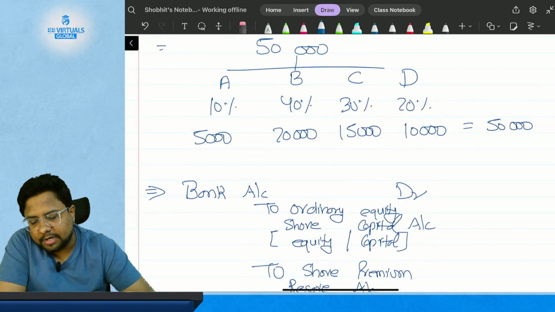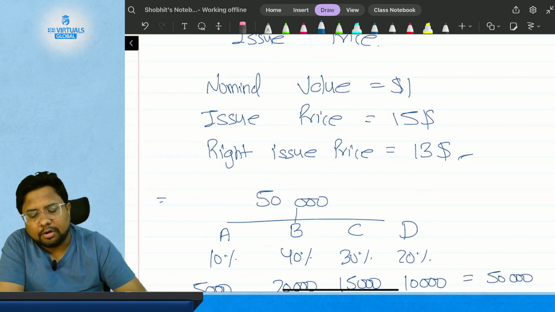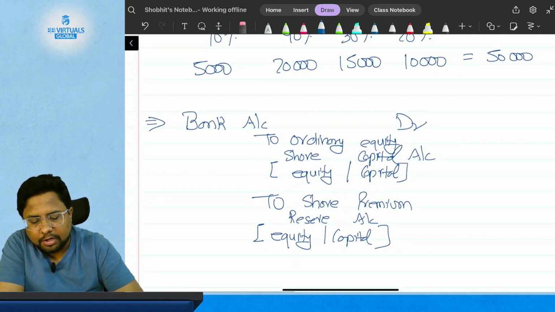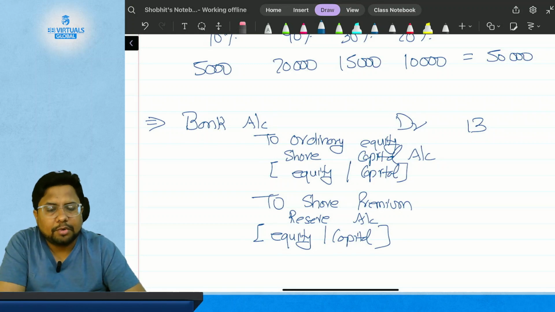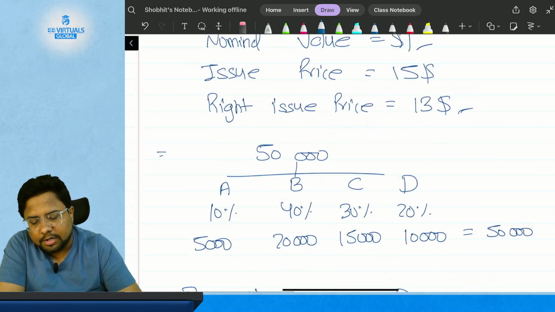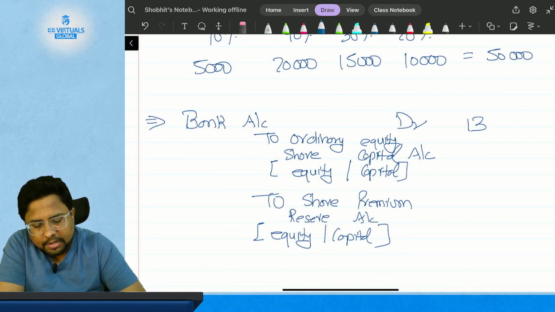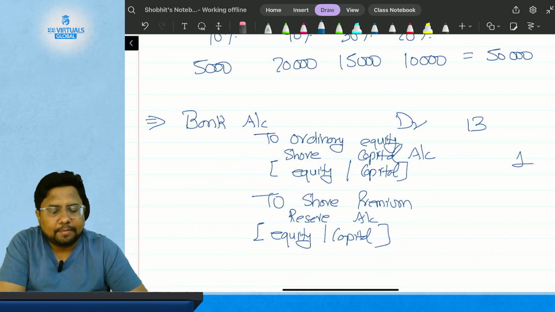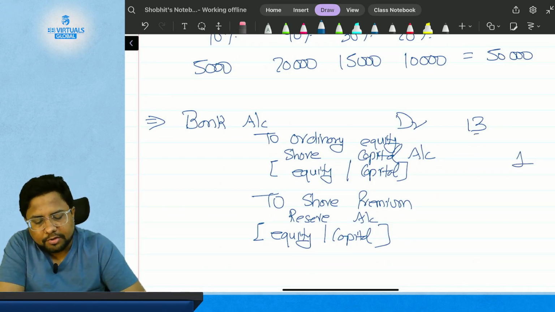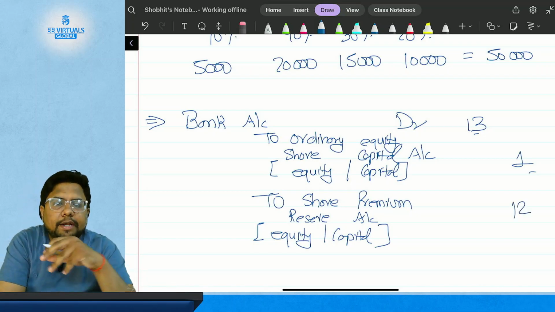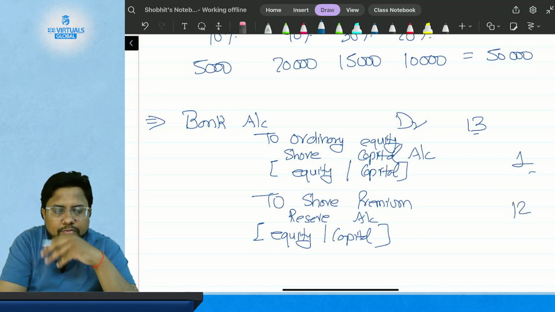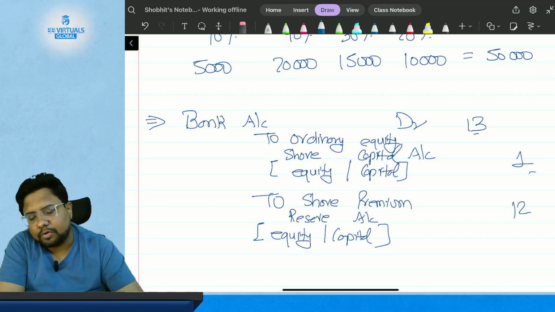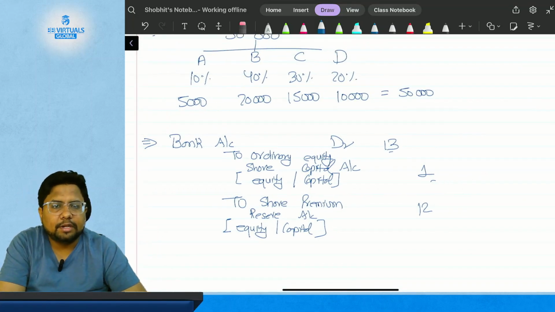So suppose the right issue is at $13, so we will receive $13 in the bank. And what is the nominal amount? The nominal amount is $1. So we will record 1 as the share capital, and the difference between issue and nominal will be $12, which will be recorded as share premium on the issue. So the journal entry will be the same. Okay, so this is all regarding the right issue.